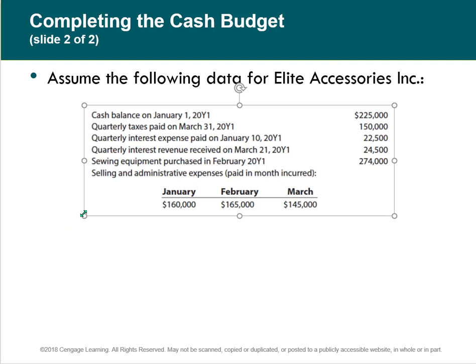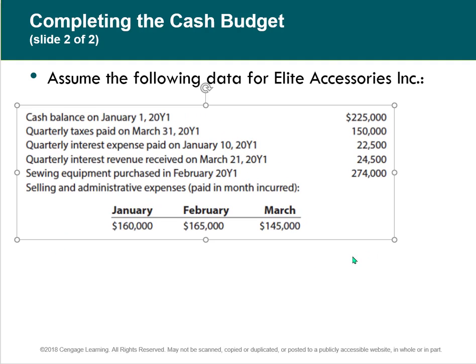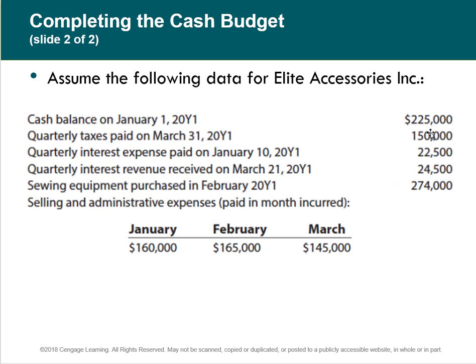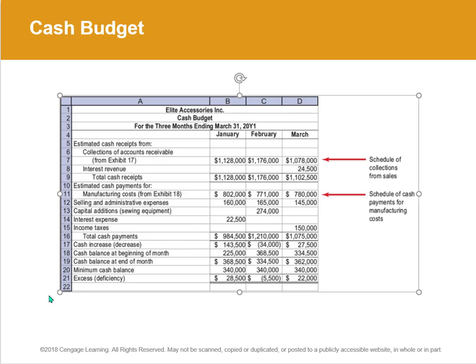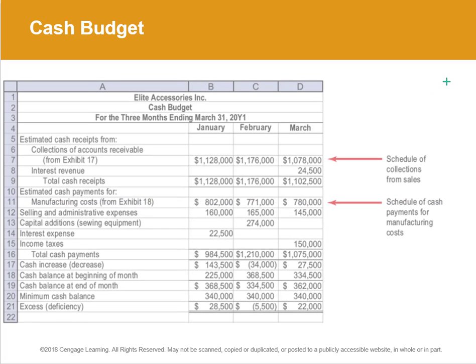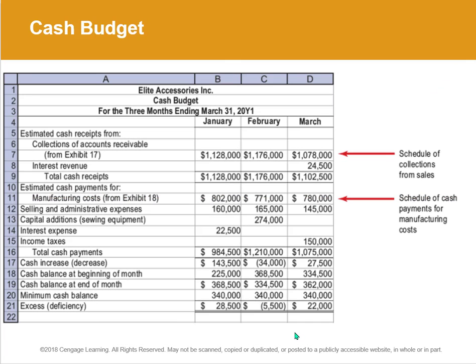So here's a little problem. We've got a cash balance of $225. We pay taxes. There's quarterly interest to be paid, or interest revenue that's coming in. We're going to purchase some sewing equipment, and we've got selling and administrative expenses. So you would take these costs and just schedule them out, and put them down in the month where they're going to be paid and for whatever amount they are.